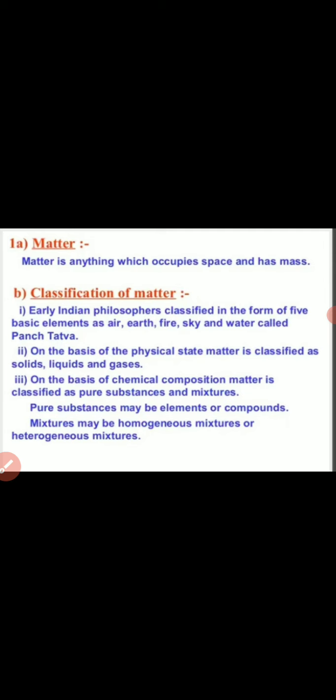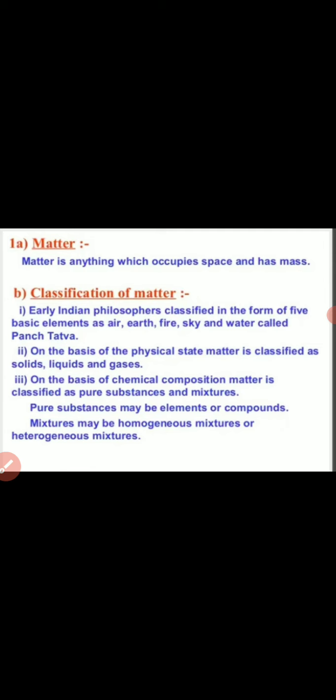On the basis of chemical composition, matter is classified as pure substances and mixtures. Chemical composition means how the matter is made up. So on the basis of chemical composition, matter is classified into pure substances and mixtures. Pure substances means substances that do not have any impurities.